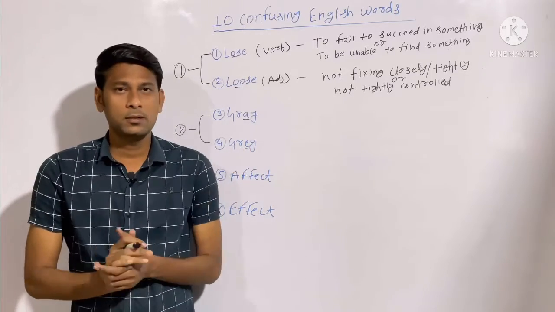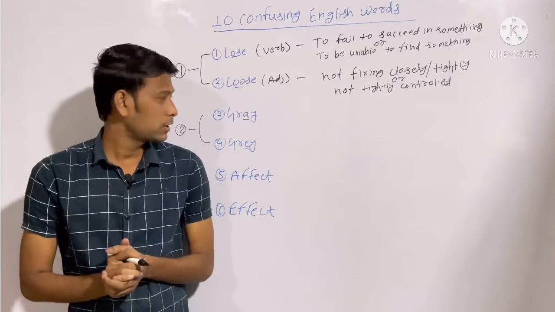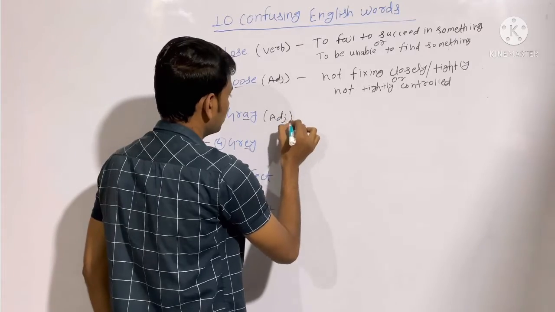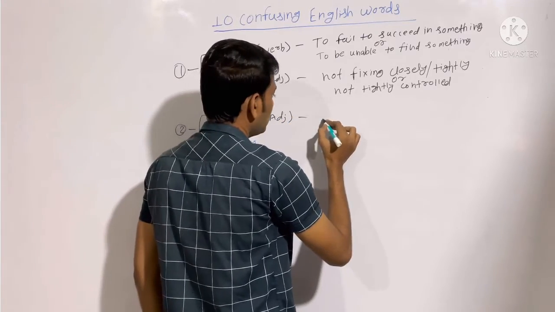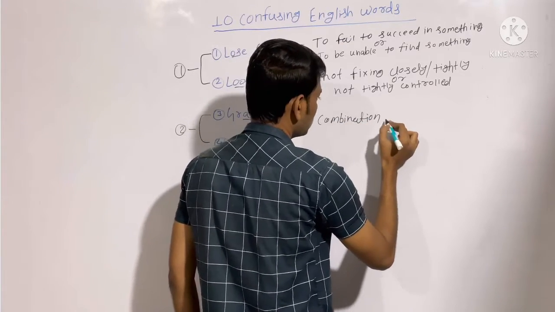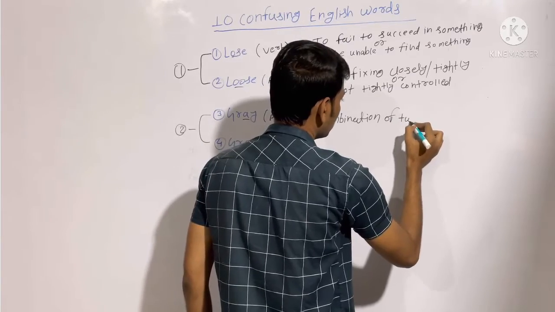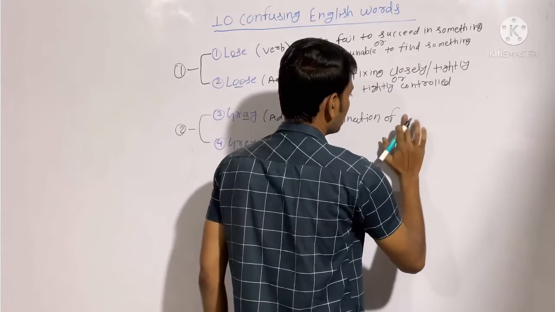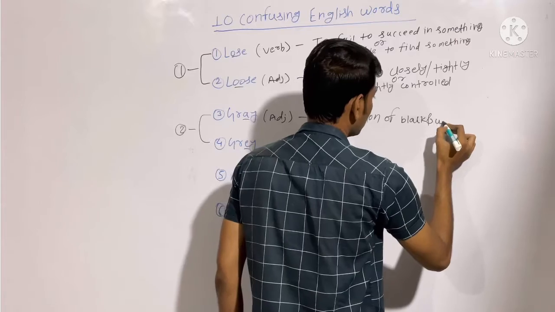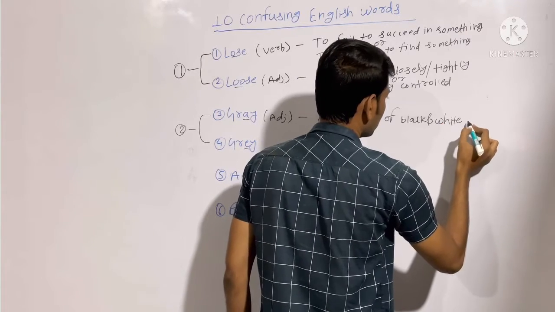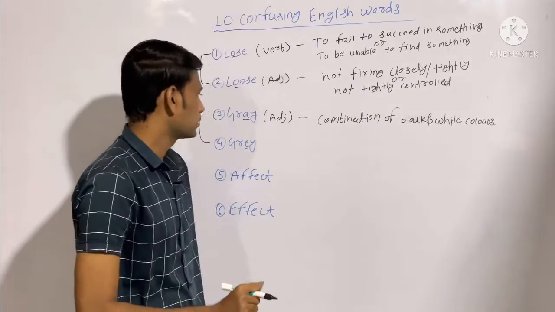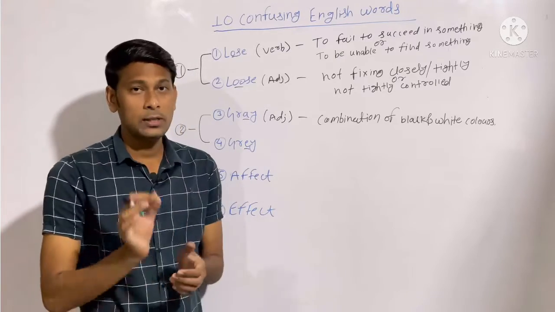The meaning of this word is a mixture of two colors like black and white. Let me write the meaning. And obviously, if it is a color, then it is an adjective. Mixture, or you can say combination, of black and white colors. So this is gray. Now the only difference is with their spellings.